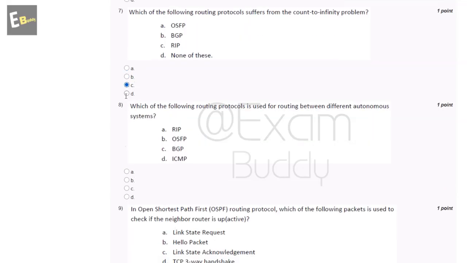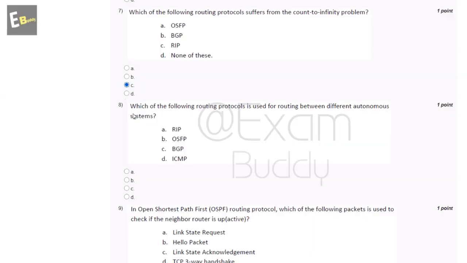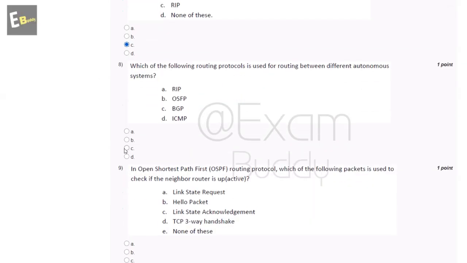Now the eighth question is: which of the following routing protocols is used for routing between different autonomous systems? The options are RIP, second OSPF, third BGP, and fourth ICMP. So let's check the answer. Exterior routing protocols are used to exchange routing information between routers in different ASs: BGP. So the answer of the eighth question is C, BGP.